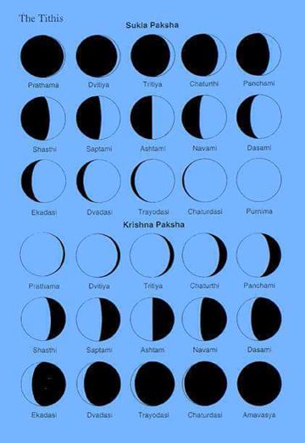So the first tithi is Prathama. Prathama means one in Sanskrit. So on Shukla paksha Prathama, the moon is very small. Then we have Dvitiya of Shukla paksha, in which the moon increases in size. Then we have Tritiya, which means 3 in Sanskrit. Then we have Chaturthi, which means 4. Then we have Panchami, which means 5. Then we have Shashti, which is 6. Then we have Saptami, which is 7. Then we have Ashtami, which is 8.